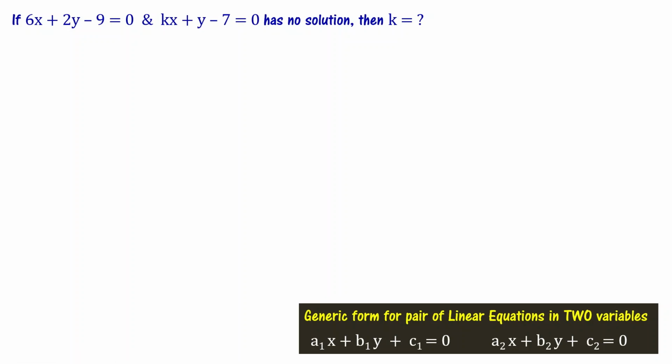If 6x plus 2y minus 9 equal to 0 and kx plus y minus 7 equal to 0 has no solution, then we have to find the value of k.